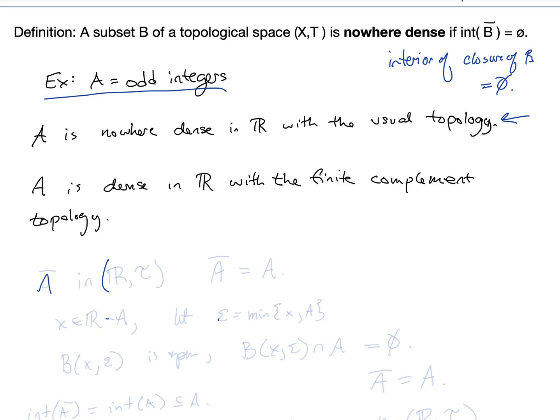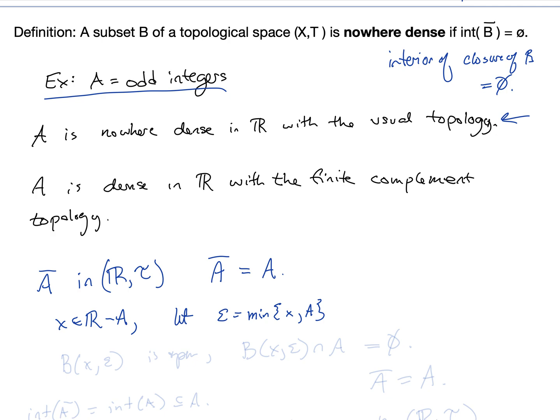What is a closure in R with the usual topology? We didn't exactly fully answer this, but the closure in this topology is going to just be A, the set of odd integers, because if x is an element of R and not an odd integer, then we could let epsilon be the minimum distance between x and any odd integer.